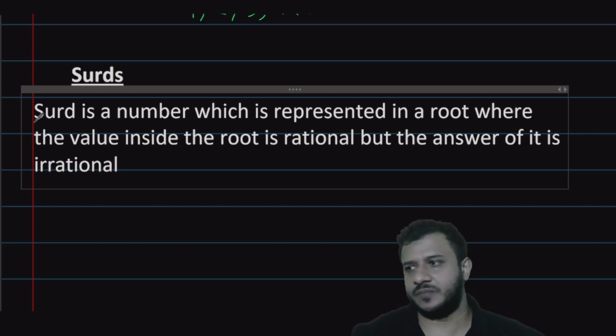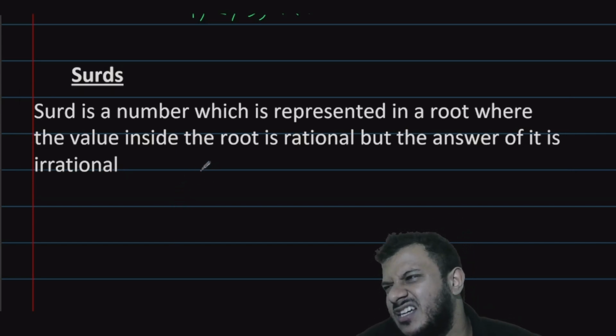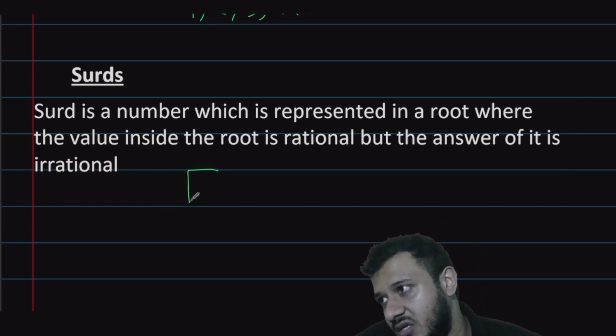What does that mean? That means, Pute, something like, let's say, now, let's talk about square root of 4.